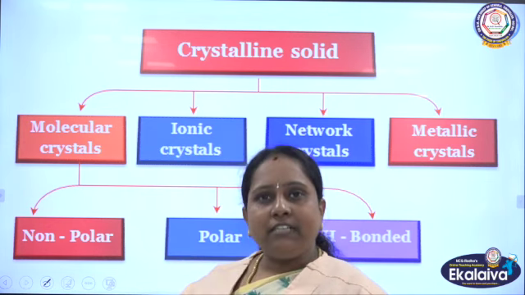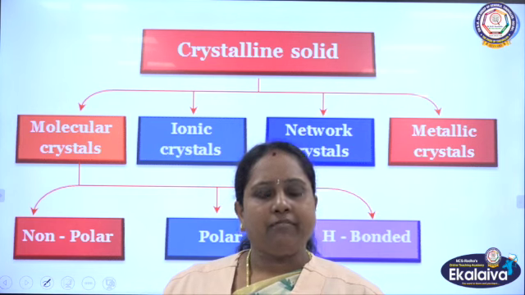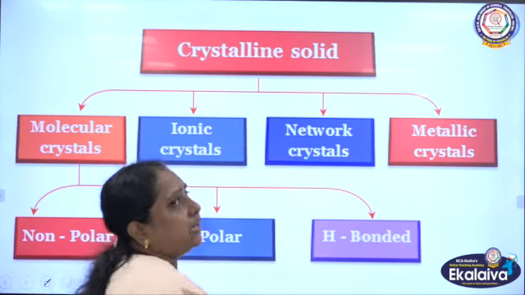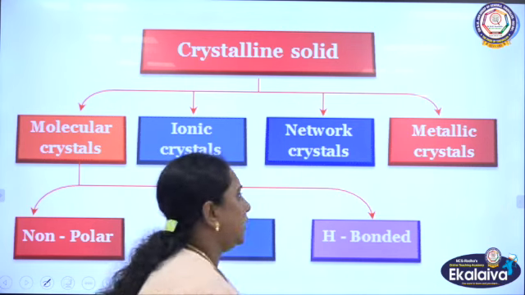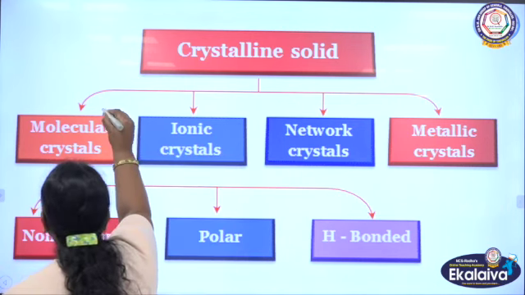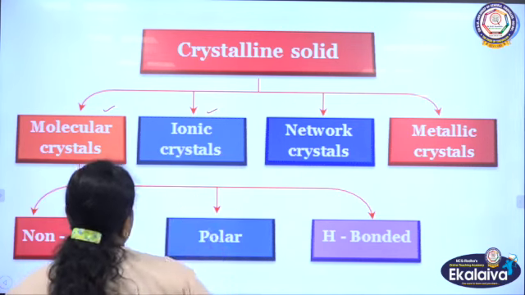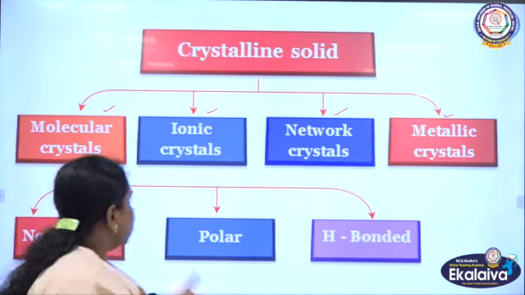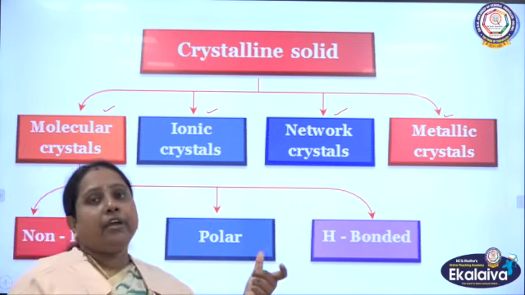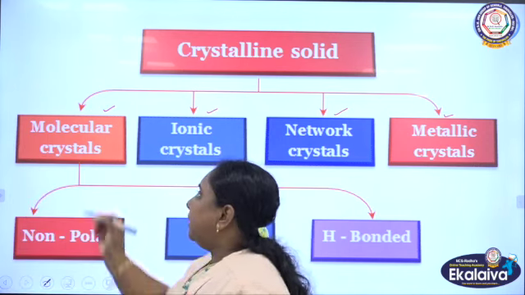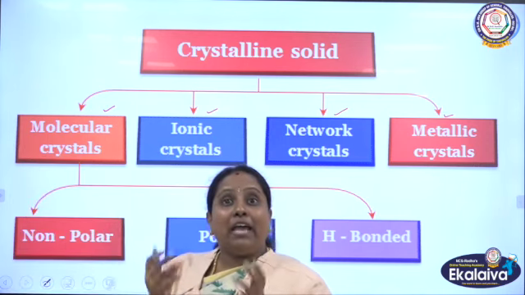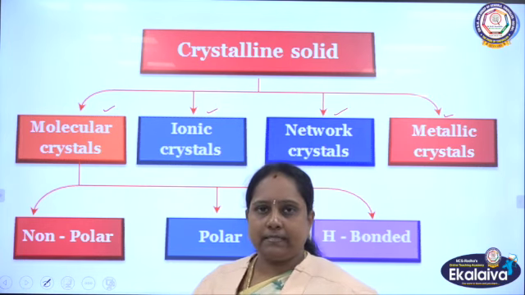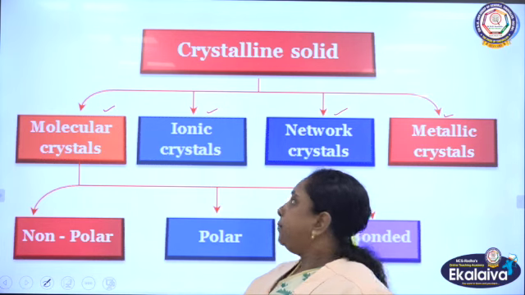Now, what are the different types of crystalline solids we have? Let us go into detail about it. Crystalline solids are mainly of four types. What are they? Molecular solids, ionic solids, network solids, and metallic solids. From the term itself, you could identify that molecular crystals will have molecules as the constituent particles in the crystal.